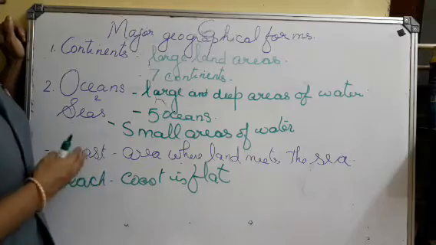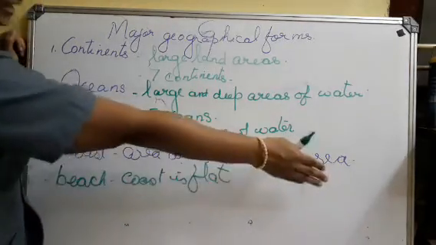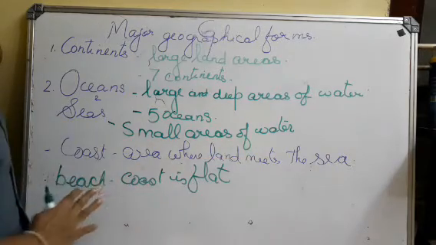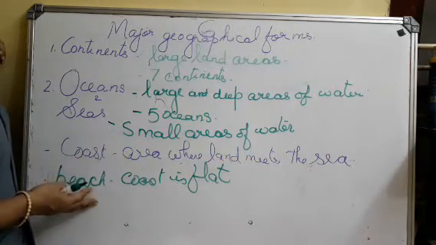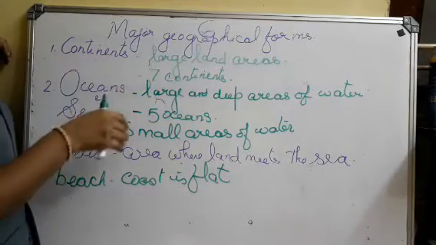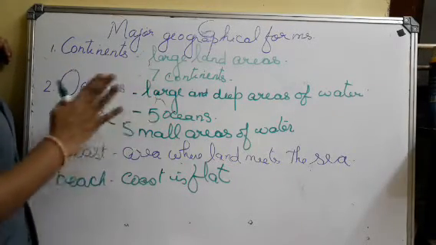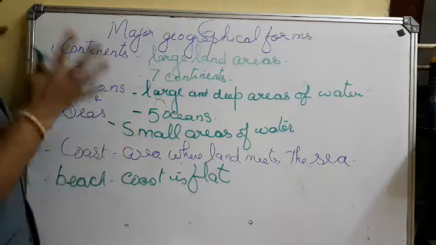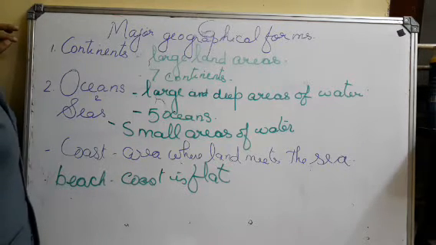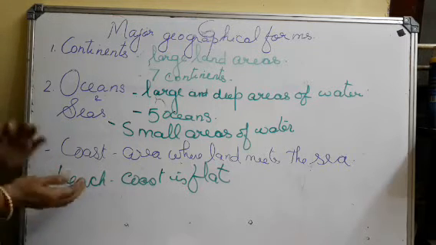Next, coast. The area where land meets the sea is known as coast. And where the coast is flat, it is known as beach. And when the wind blows on the oceans or the seas, waves are formed. When the wind blows very strongly, the waves are also very high and powerful and it is dangerous to boats and ships also.